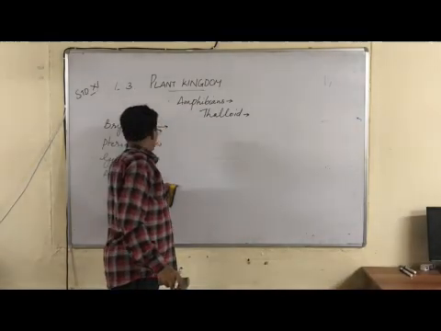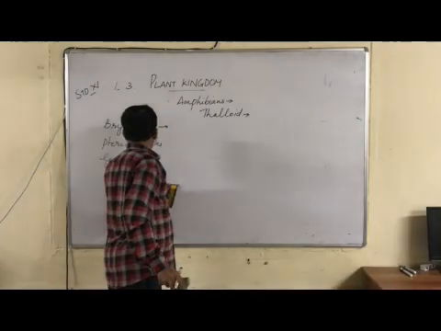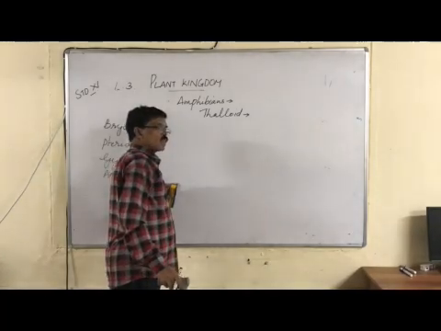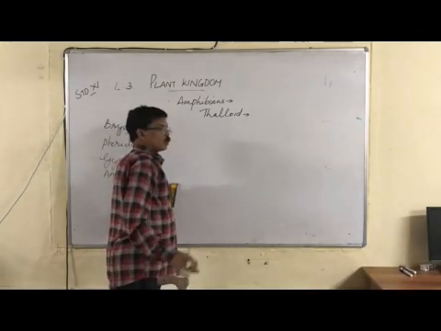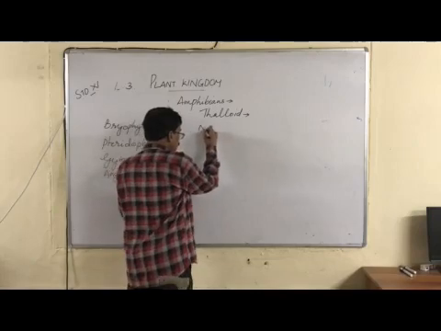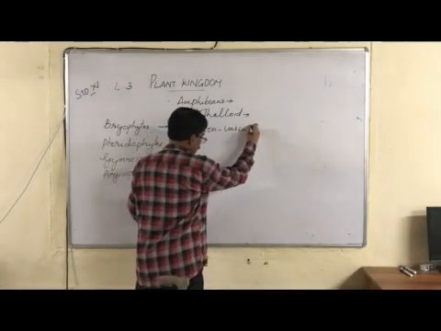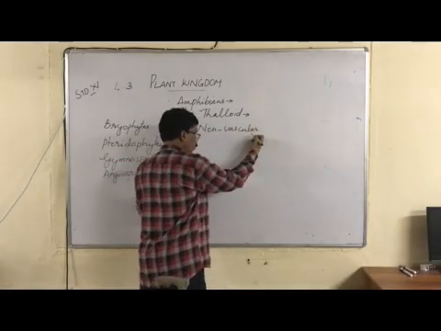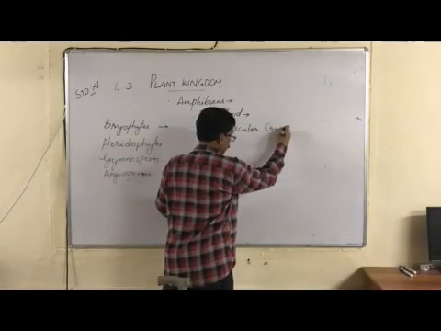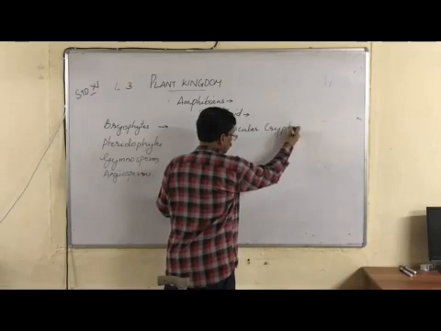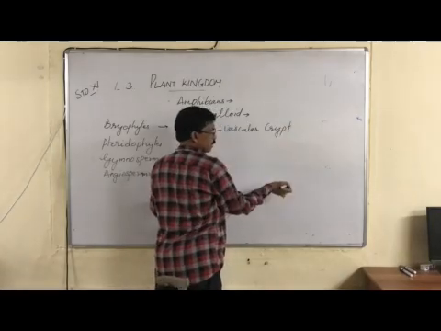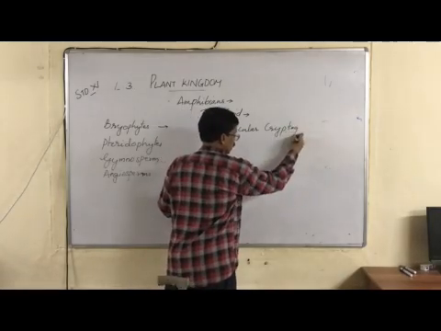Now, the other important feature of bryophytes, you can see, they are non-vascular cryptogams. What is the meaning of non-vascular cryptogams for plants? Bryophytes belong to cryptogams.